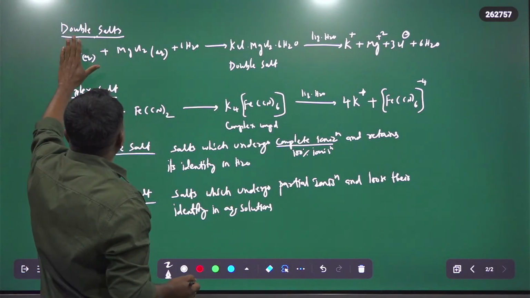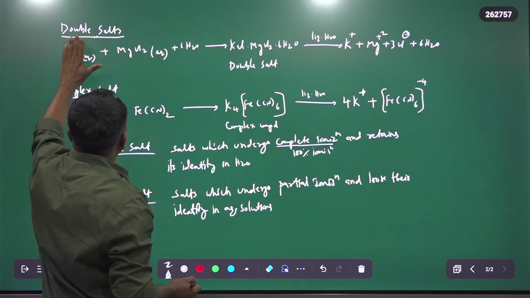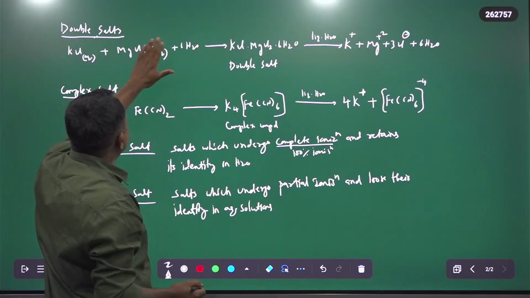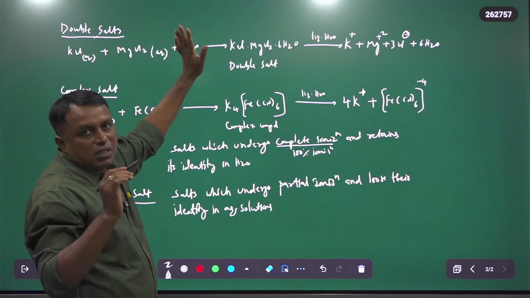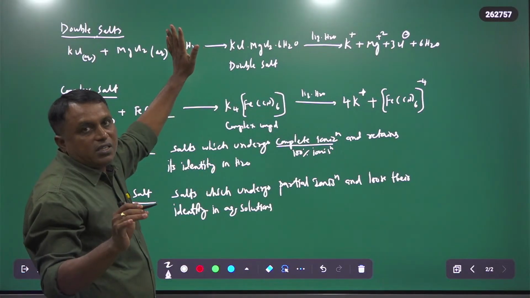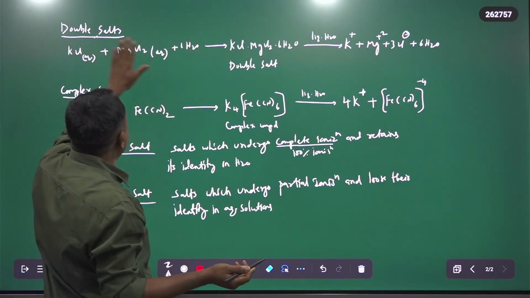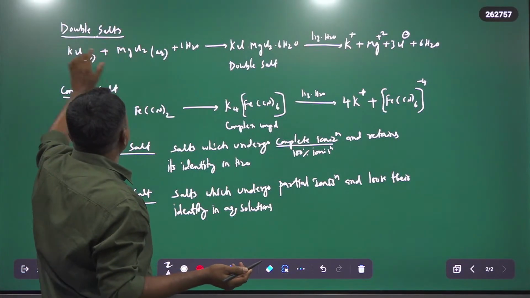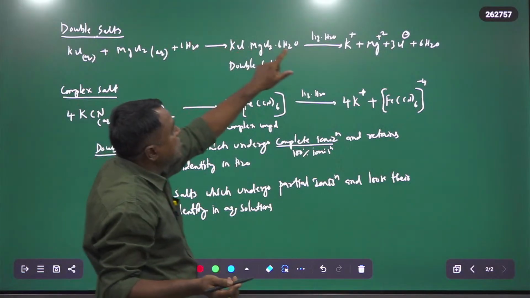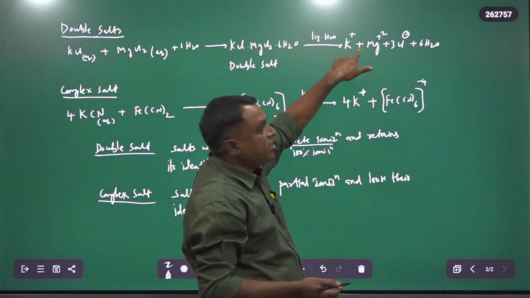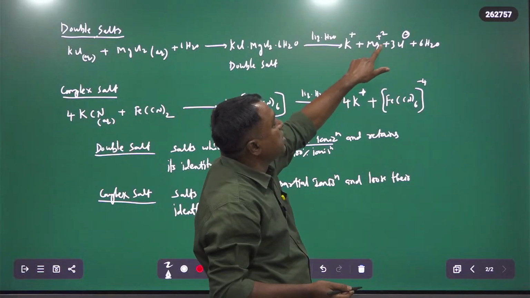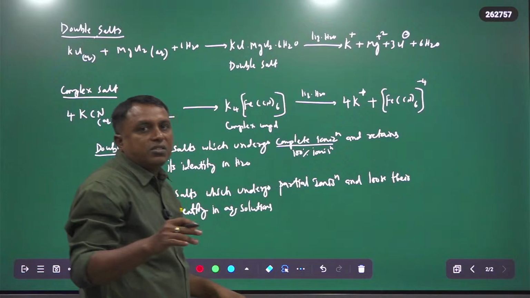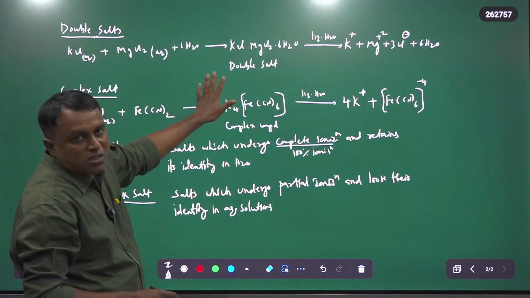For all these ions we have tests in semi-micro analysis, tests for all the constituent ions in simple salts. When dissolved in water, we again get the same ions, K+, Mg2+, Cl-. Therefore, there are tests for all its constituent ions in the case of double salts.